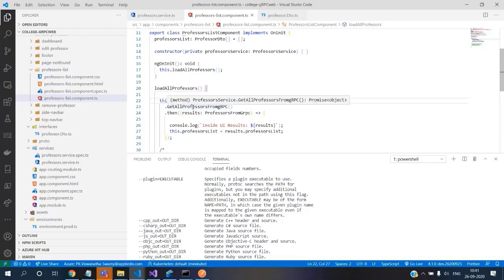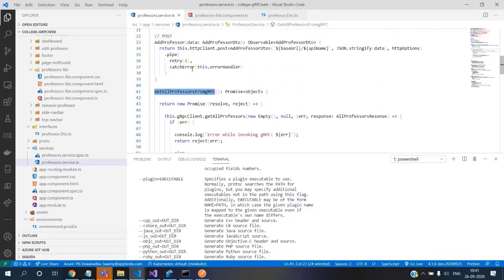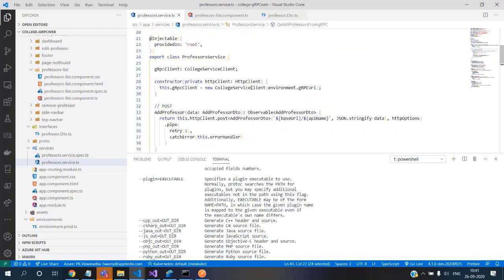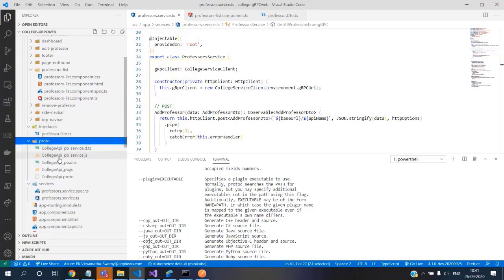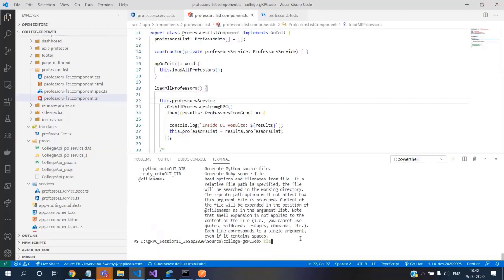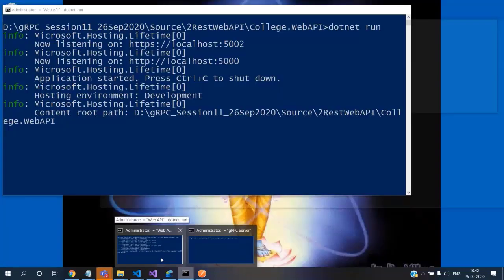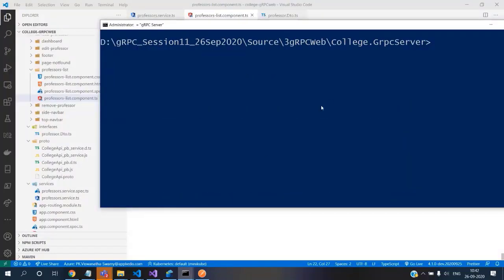So we are calling this method, which again goes to the service here. In the service file, what we are calling is the gRPC client. What is this gRPC client? It is the one which we created under this protos file. These are generated files, defined in this one, and that goes and talks to the gRPC server. It gets the content. Okay, now let's start getting beaten black and blue to find out.